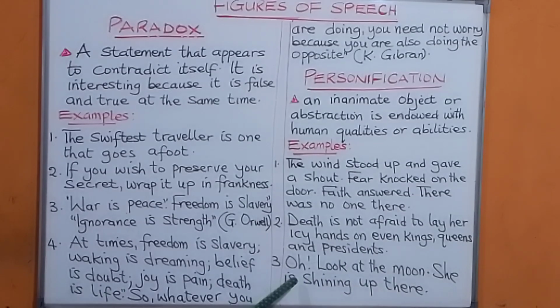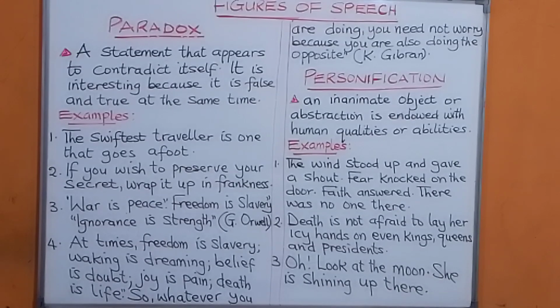Look at number 3. Oh, look at the moon. She is shining up there. You are giving the moon a human quality. She is shining up there. And so that is personification.